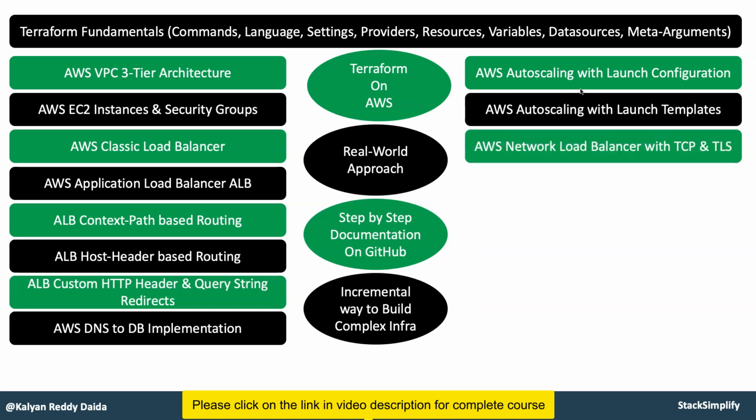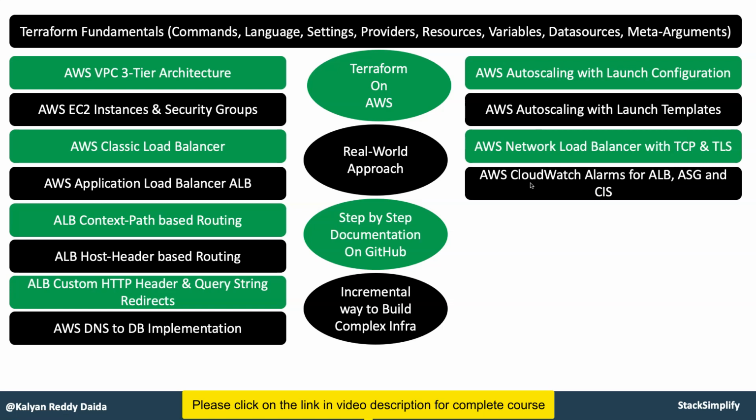From there you will move on and implement the AWS network load balancer with TCP and TLS options, so that you have covered the classic load balancer, application load balancer and network load balancer of AWS using Terraform. Next you will implement CloudWatch alarms for ALB, which is the application load balancer, for auto scaling groups, and also CIS.